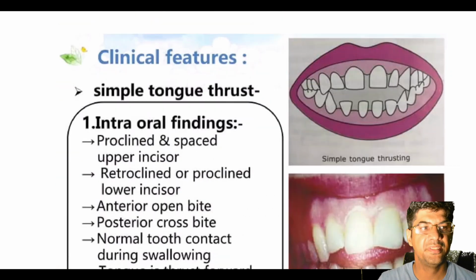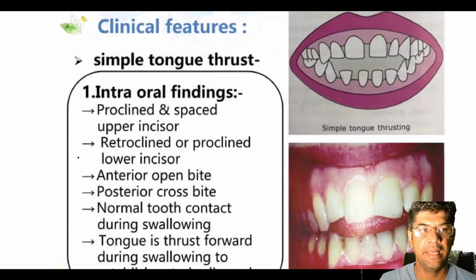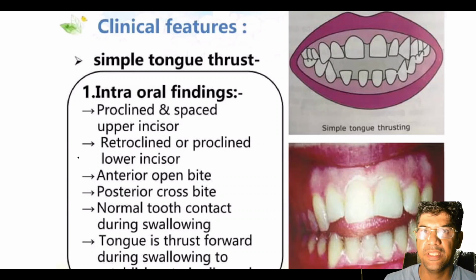Now let us discuss the clinical features of tongue thrust. Extraorally, you would see the lip posture. Great lip separation is consistently observed in tongue thrust cases, both at rest and during function. Tongue thrust can cause speech disorder.